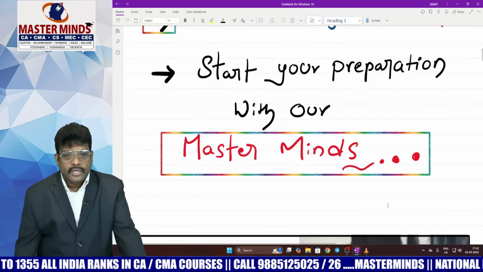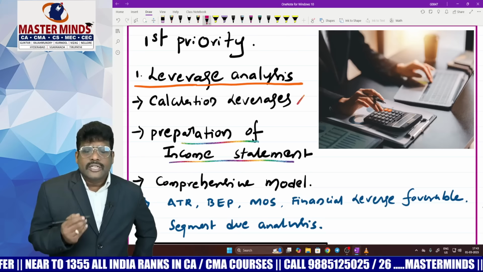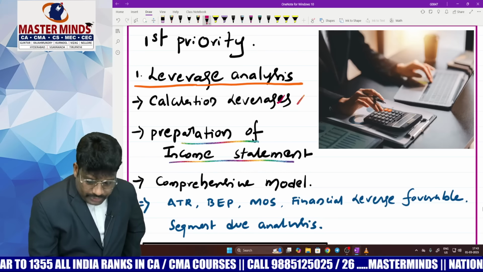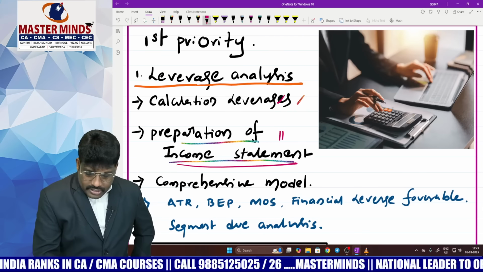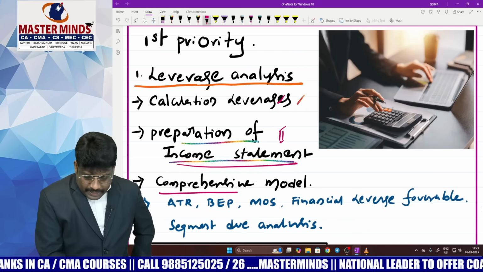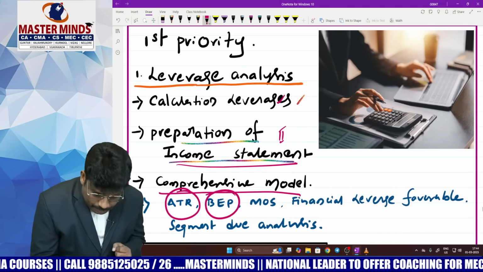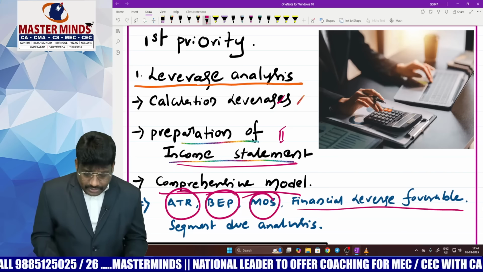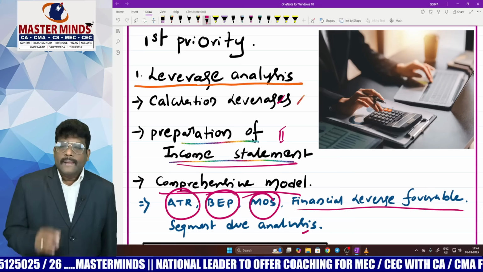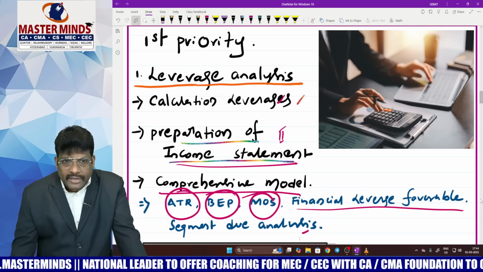Thereafter, what is the pattern of giving the question? Prepare income statement. That's a preparation of income statement. The pattern is like this, dear students. They will give you an income statement. They will ask you leverages. Sometimes they will give you leverages. You have to prepare the income statement. This is another model from this area. And a comprehensive model is there where they used to ask asset turnover ratio, break even point, margin of safety, financial leverage favorable or unfavorable, and segmented analysis. So this chapter you prepare well immediately, right? These models are very, very important.